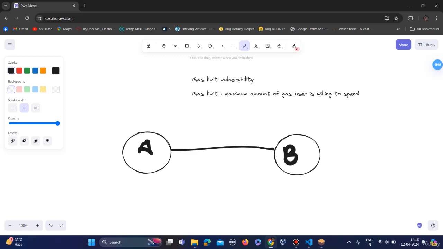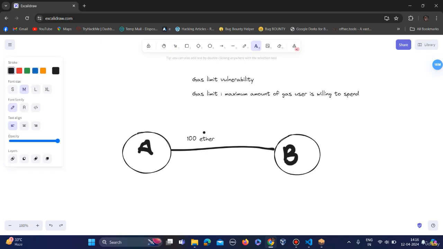Okay, but the contract has a loop which transfers a small amount of funds from A to B. It means suppose A is sending 100 ether to B. So instead of sending 100 ether in a single transaction, the contract will run a loop, and in that loop a small amount of ether can be transferred.